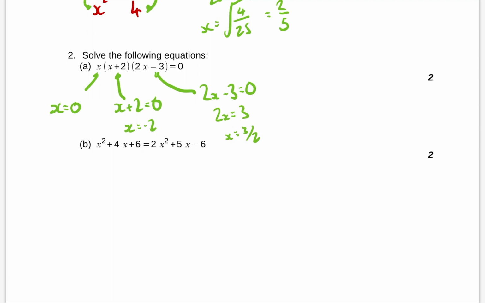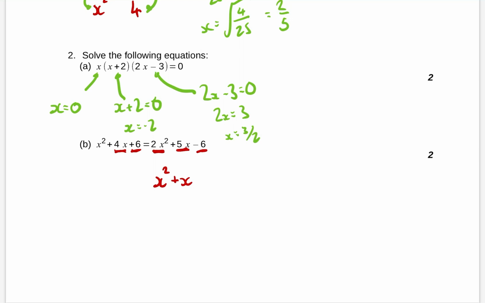Whenever you're dealing with x squared, generally you want to make sure that you get everything to the left. You want to make it equal to 0 when you've got x squareds involved, because it then means you can factorise. In this case, I'm saying you take it all over to the left. Because this is a 2x and because this is an x squared, I'm actually going to take away the x squared. So that gives me 2x, just x squared. Then I'm going to take away the 4x from here, so I've now got plus x.